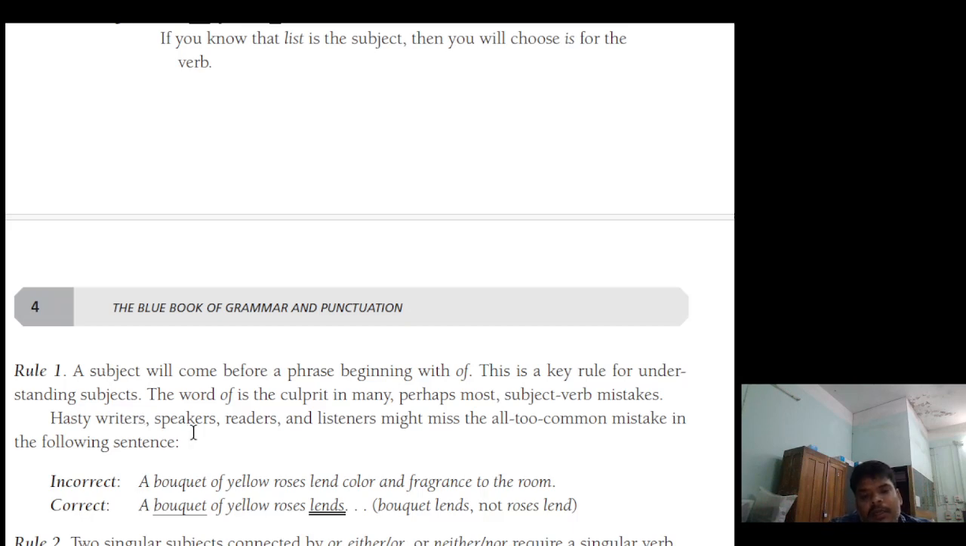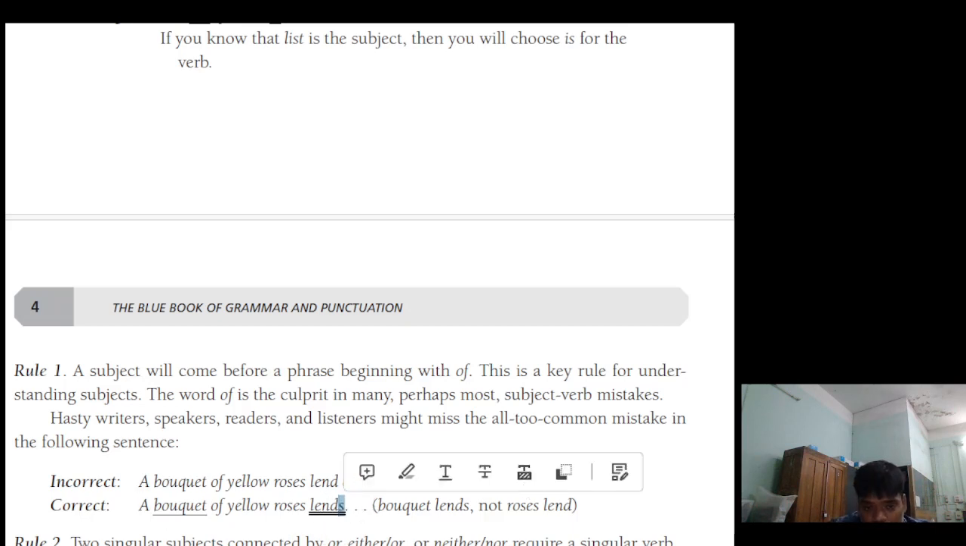Hasty writers, speakers, readers, and listeners might miss the all too common mistake in the following sentence. Here is a phrase which starts with "of". "A bouquet of yellow roses lends color and fragrance to the room." Here, "bouquet" is the subject. Bouquet is singular. That's why the verb takes the singular form.